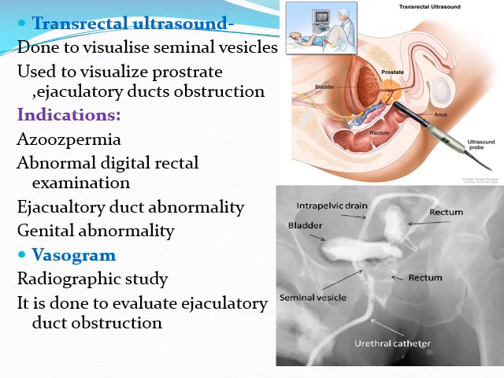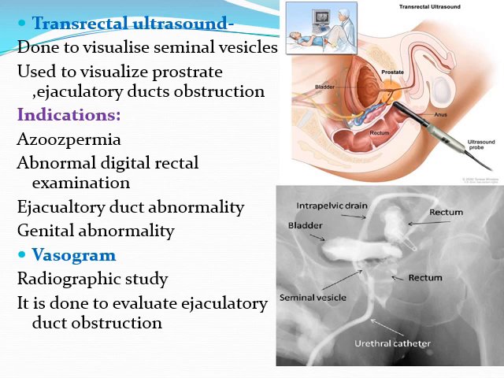Next is the transrectal ultrasound. It is done to visualize the seminal vesicles. In this picture I have shown how the probe is introduced. As you know, the seminal vesicles are a pair of two coiled tubular glands which lie behind the urinary bladder in males. They secrete the fluid that partially composes the semen.